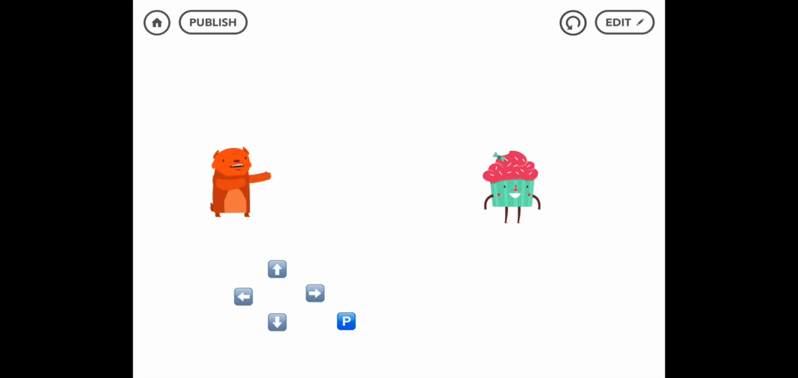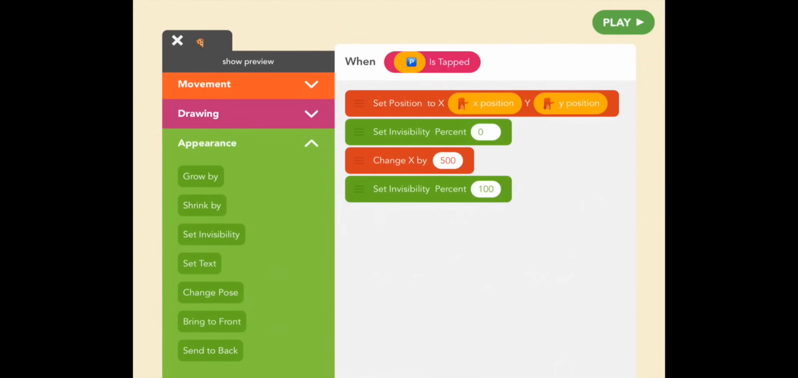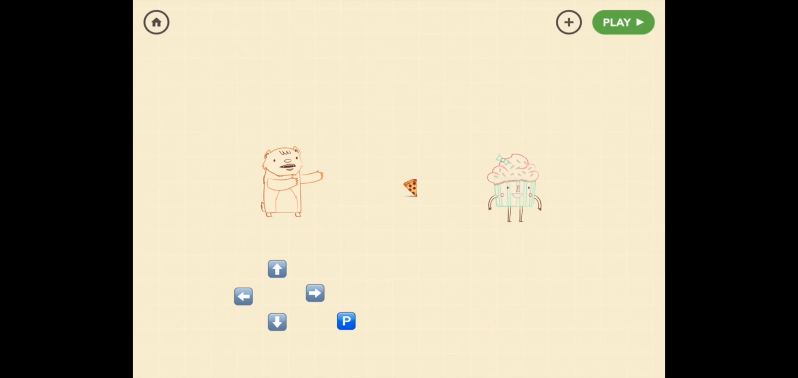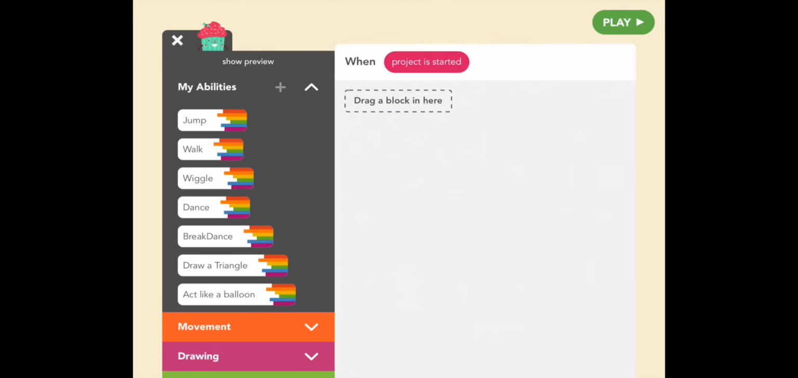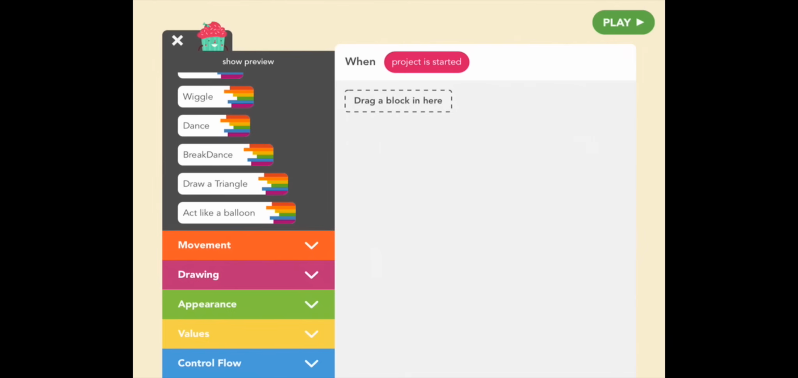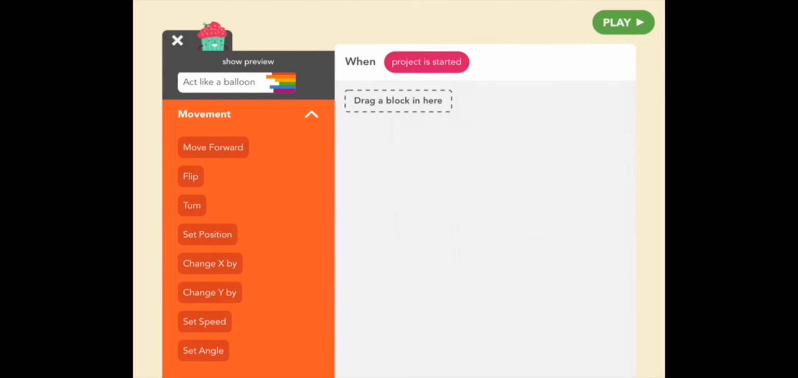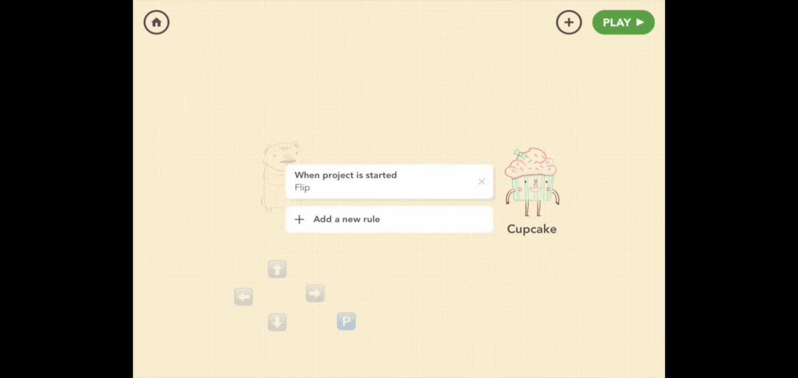And the way we're going to do that is we're going to go to edit and tap on Cupcake, and let's give her a new rule, which is that when the project is started, we want her to face left. So go to movement and press on a little button called flip. And what this does is it reverses her image so she's looking the other way. So let's see what that looks like. Hey-o. Terrific.